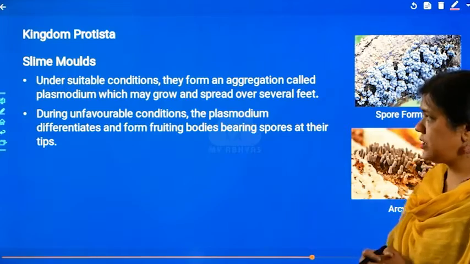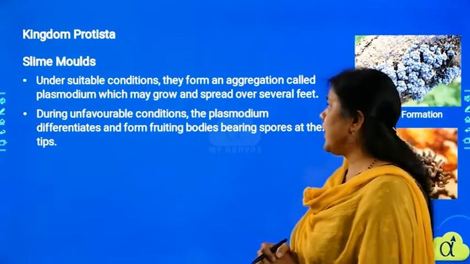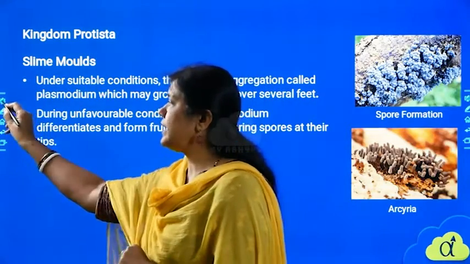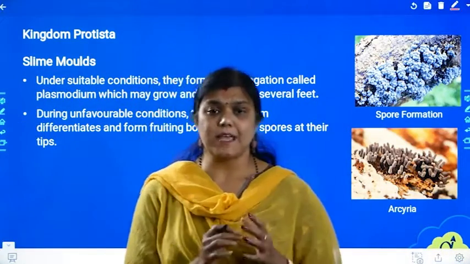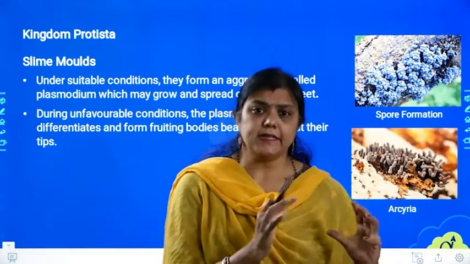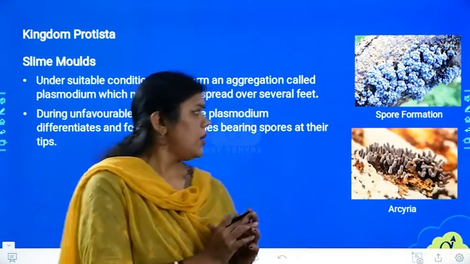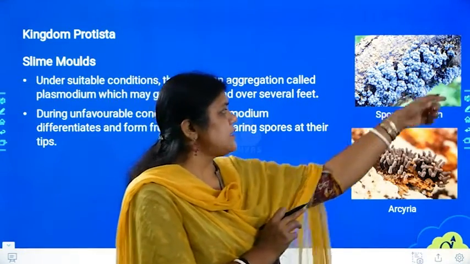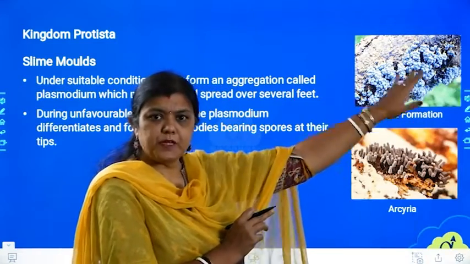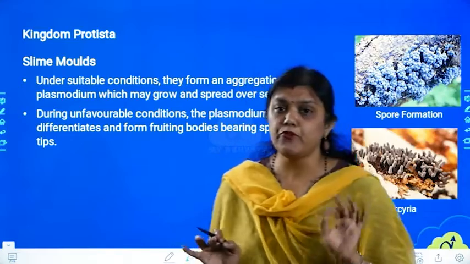Okay, let us see what we have for the next one. Under suitable condition, they form an aggregation called plasmodium, which may grow and spread over several feet. If they get a proper condition, then these slime molds will grow in a particular area, which is called plasmodium growth, and they start covering that particular area. You would have seen this type of covering, right? Can you see this type of spore formation? But how they are spread over there, can you observe that? They are going to spread on a particular area, and that is very beautiful about slime mold.